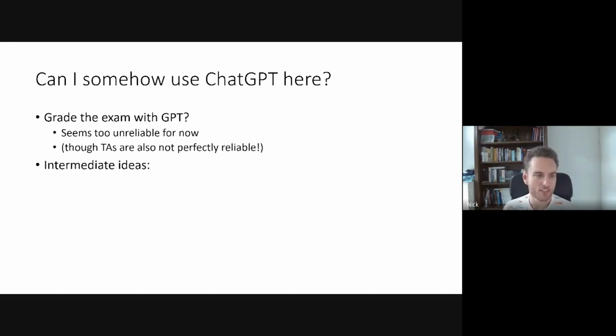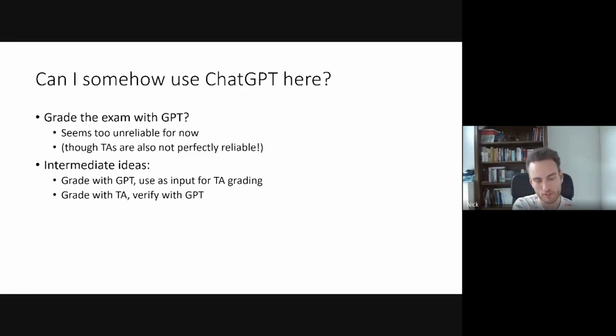Some intermediate ideas that I have so far are that, well, maybe you can grade with ChatGPT and then use that as input for human grading. Or maybe having it graded by a TA or by me and then verifying with ChatGPT if I missed anything. Yes, those are some ideas that are definitely feasible at the moment, I think. And I'll show you some things in a moment. Or maybe doing both of these. So first, have ChatGPT grade the exam, and then have a human look at it manually, and then again verifying on top of that.